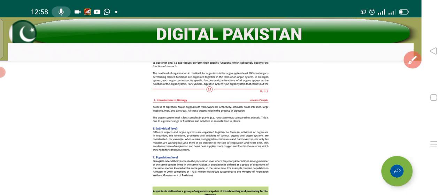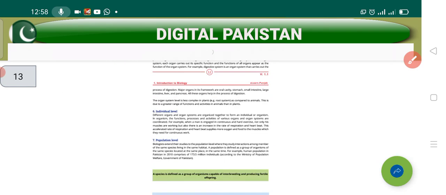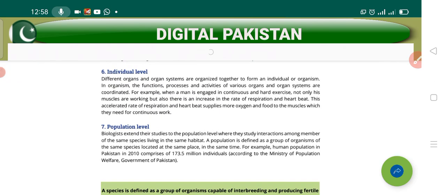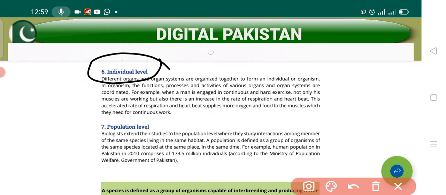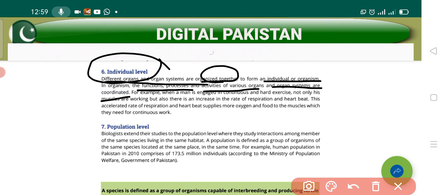All the organ systems, like the heart organ system, digestive, respiratory, nervous, and skin organ systems, are working together and they all are forming one unique thing, and that is a complete individual. So different organs and organ system levels are organized together to form a complete organism. In organisms, the functions, processes and activities of the various organs and organ systems are coordinated. It means that all the organ systems are going to coordinate with each other.